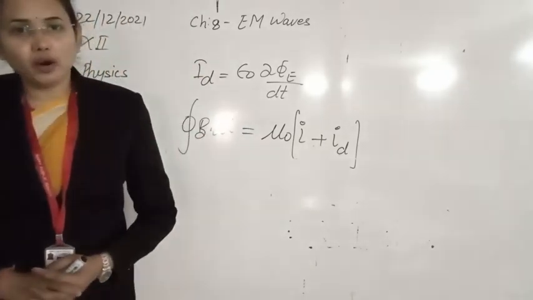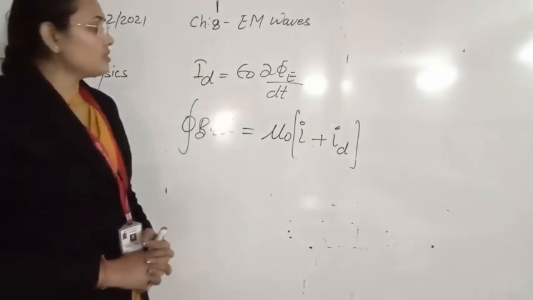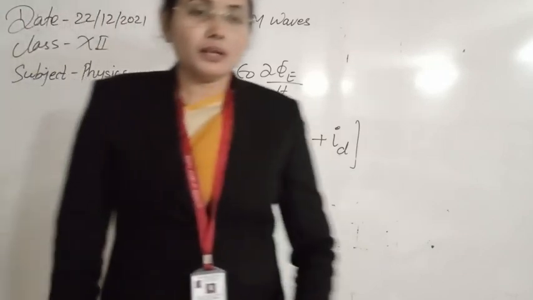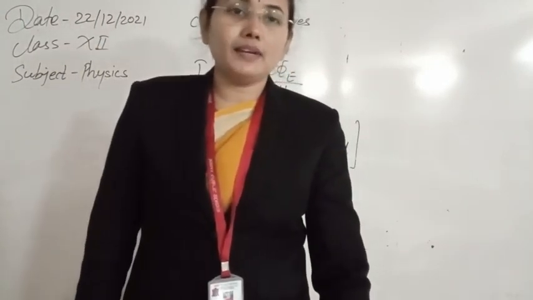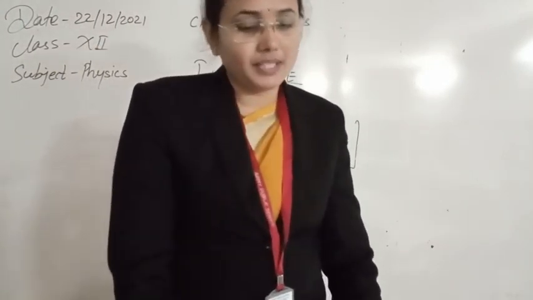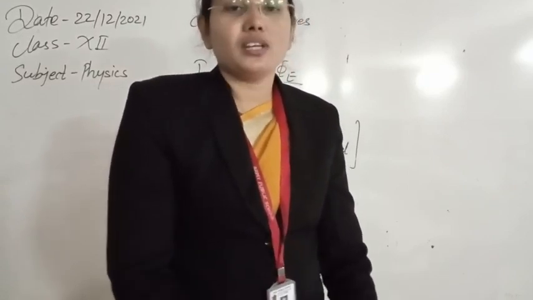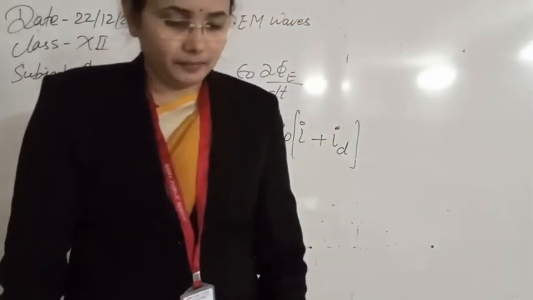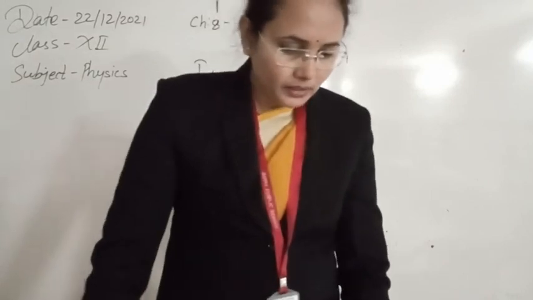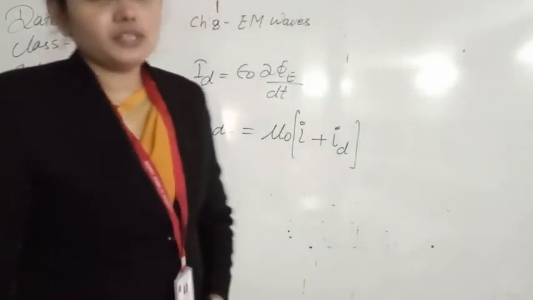So this is known as modified Ampere's law. This was the need to justify the production of magnetic field in each case of the current, whether the current is stationary or steady or that is varying. Now next one, if you will see the Maxwell's equations.